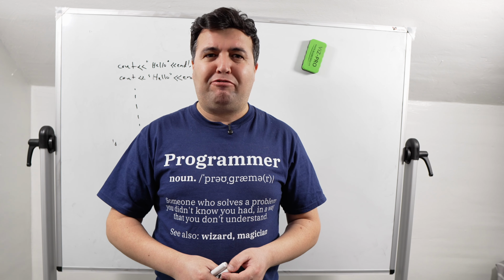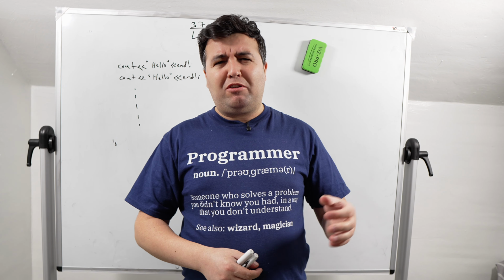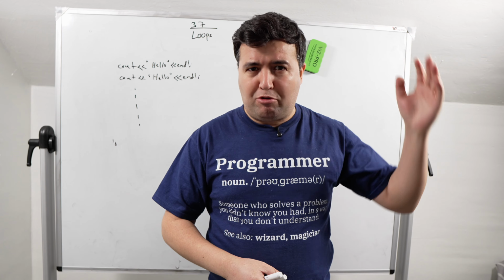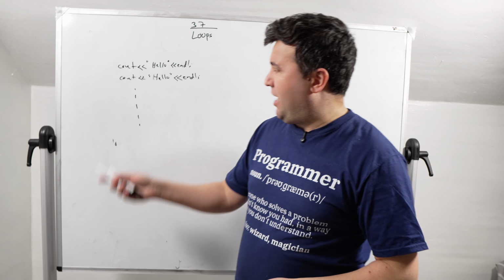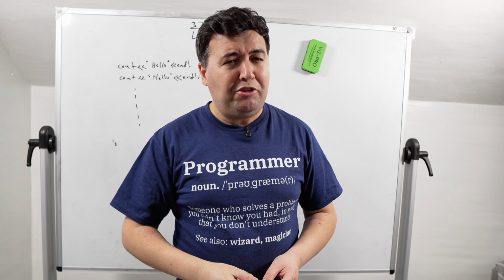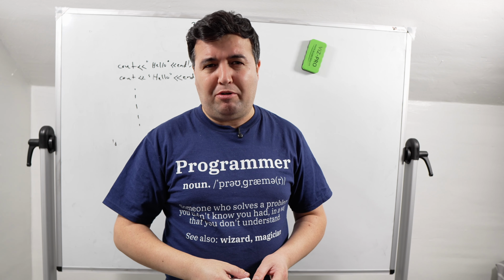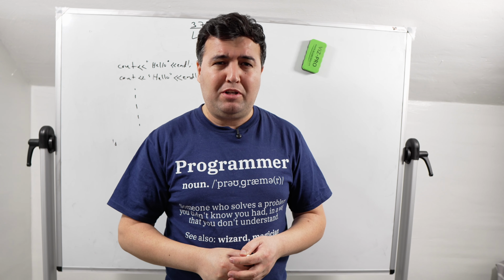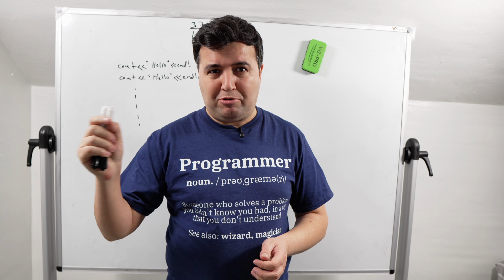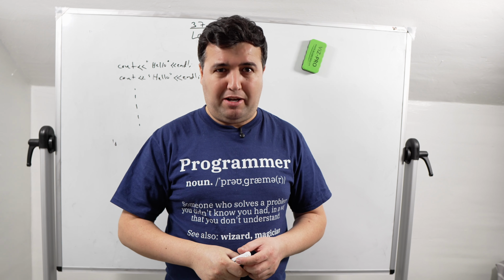Also, we have a long code, at least 100,000 lines of code, because every cout statement is one line of code. So if we want to print hello 100,000 times, we need to write cout hello 100,000 times.